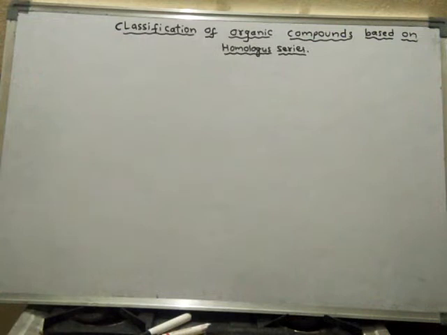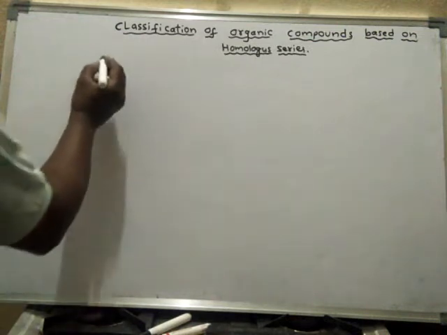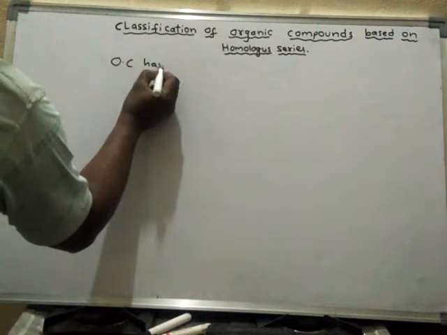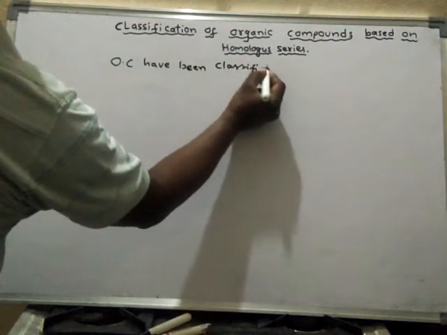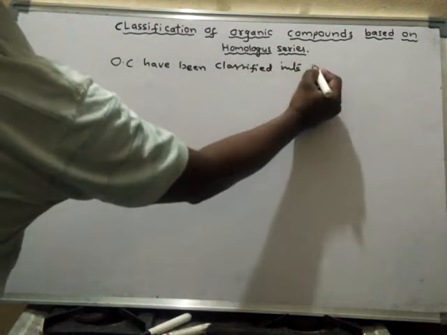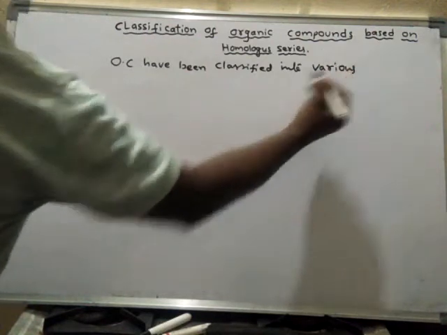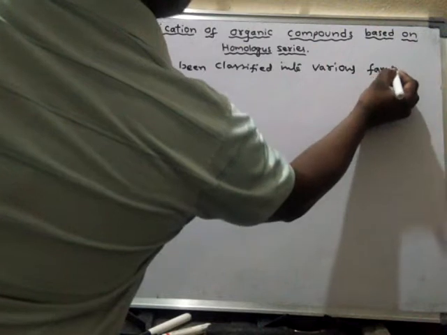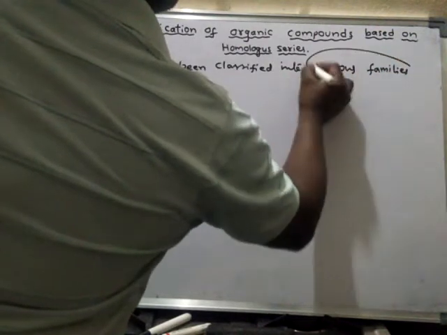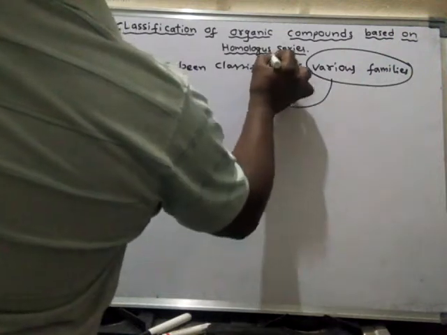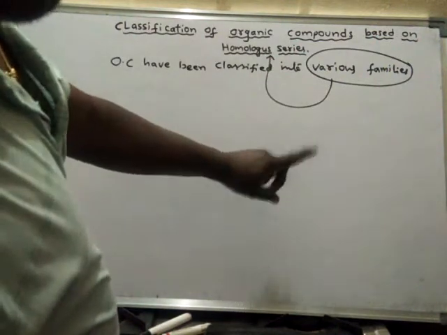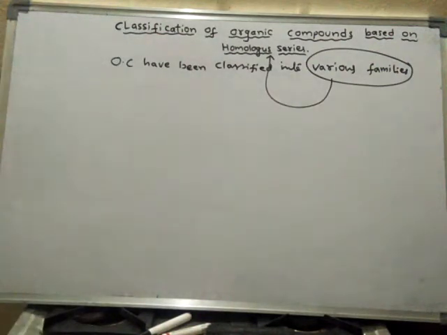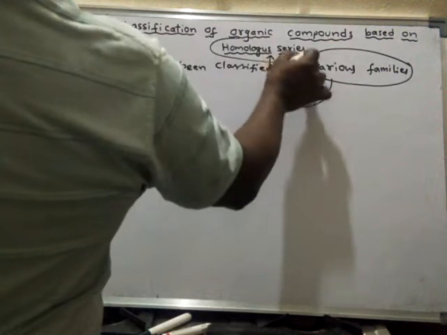Generally, organic compounds have been classified into various families. These various families are called homologous series. Each family is called a homologous series. Every family is a homologous series. So then what is homologous series?